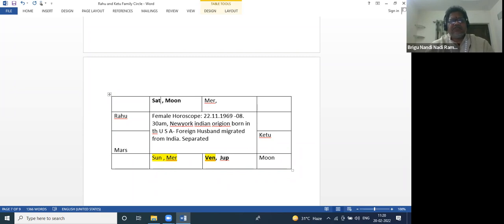So Saturn is in the house of Mars, and Mars is in the house of Saturn. Out of the Rahu Ketu family circle, we have Saturn outside. So that's why when Saturn comes here, Mars goes to its own house. Now, has Mars come out of the Rahu Ketu family circle or not? So it means this is a female horoscope.